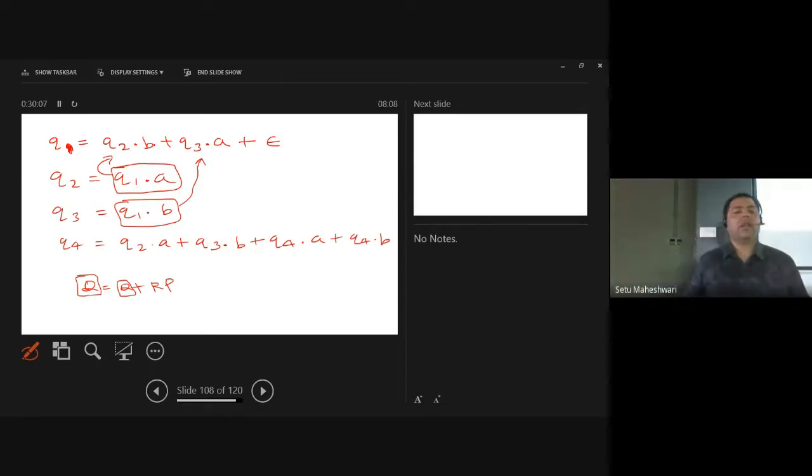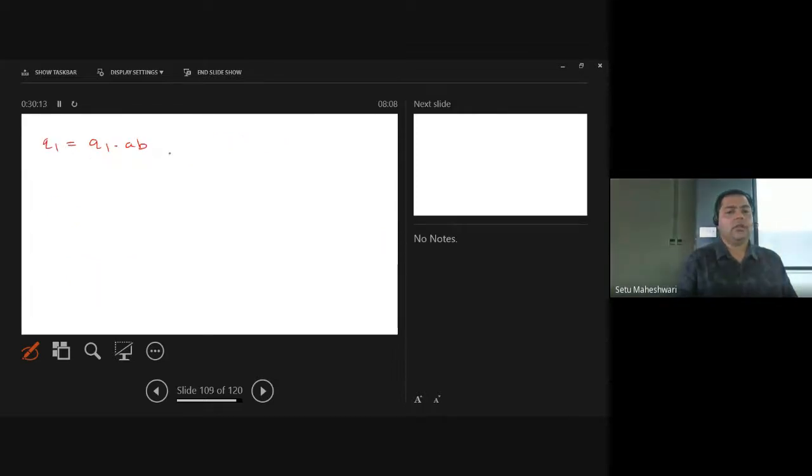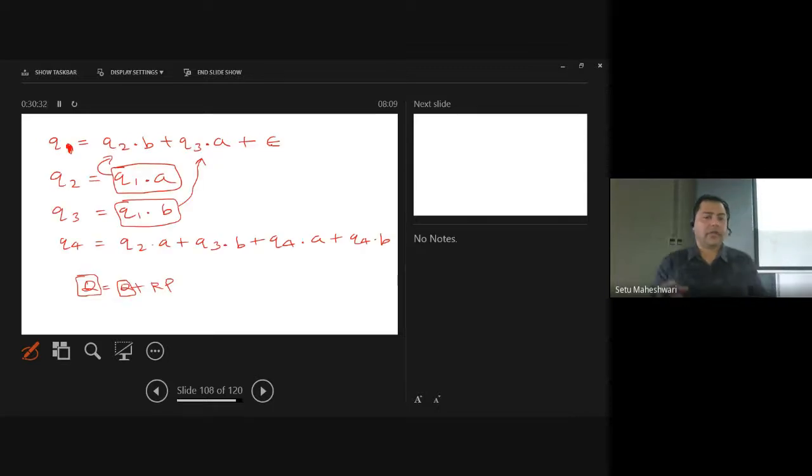And next we will have q1 dot BA. And remember, for regular expressions, q1 dot AB and q1 dot BA are not the same. These are different things. A dot B is different from B dot A. A plus B and B plus A are the same, but A dot B and B dot A are not the same. And the remaining epsilon I am supposed to write.